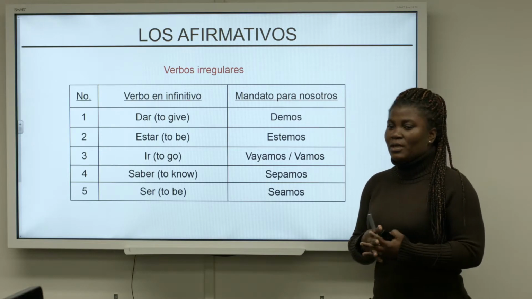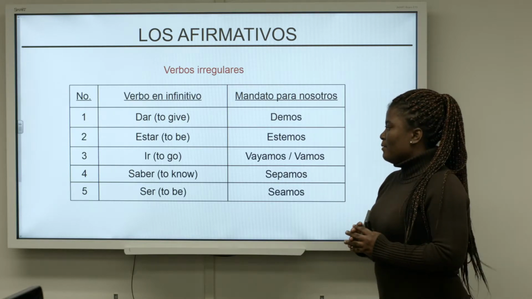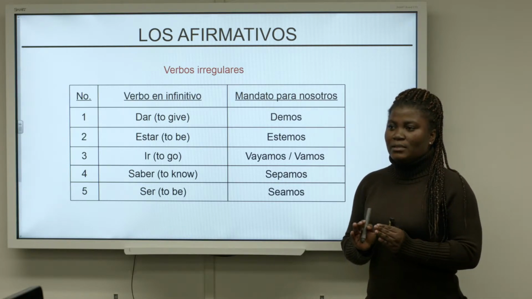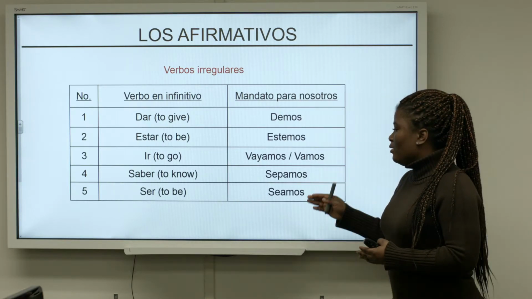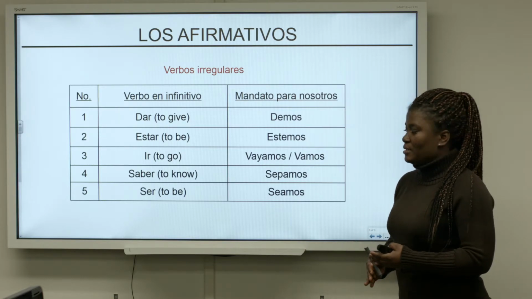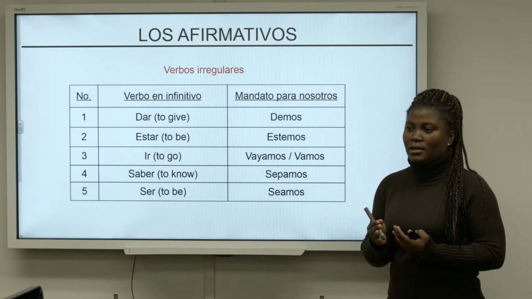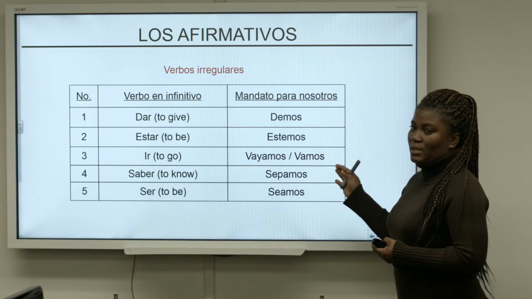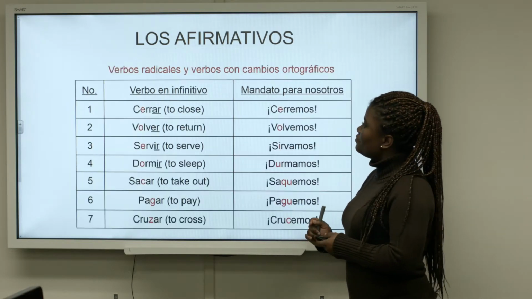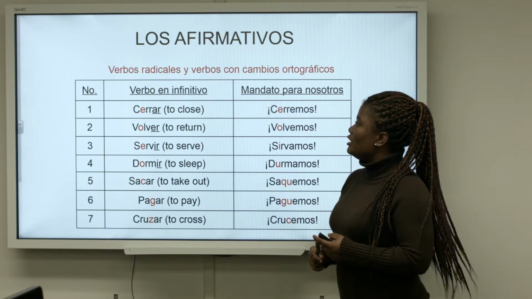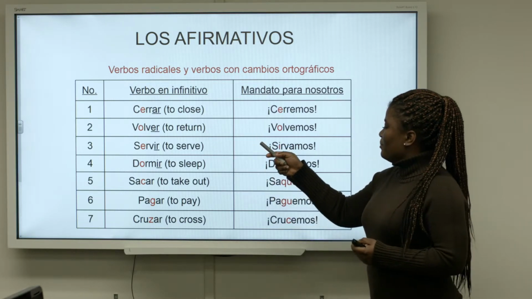Now, ir is a very special kind of verb when it comes to we commands, because even though we mentioned in the beginning that we commands tend to have the notion of "let us," we can also go ahead and use the present indicative tense vamos directly if we want to give a command. So you can use the subjunctive vayamos or the indicative vamos. Saber, sepamos. Ser, seamos.